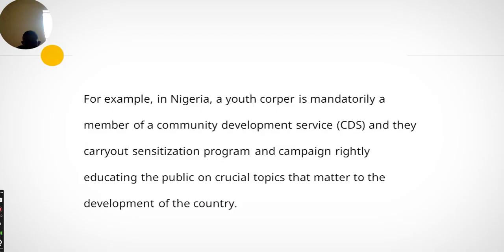For example, in Nigeria, a youth corps member is mandatorily a member of a community development service, that is CDS. They carry out sensitization programs and campaigns, educating the public on crucial topics that matter to the development of the country. In Nigeria, after graduation, every graduate is expected to undergo the National Youth Service training, which is for a year. During the one year, every youth corps member is mandatorily a member of a CDS, and in the CDS, they carry out campaigns and workshops, educating the public on matters that are crucial for the development of the public.